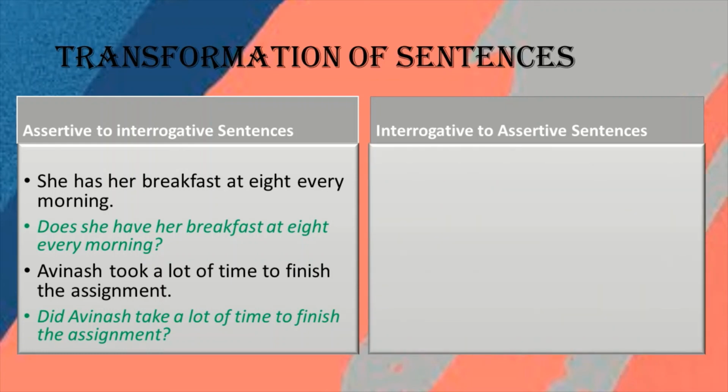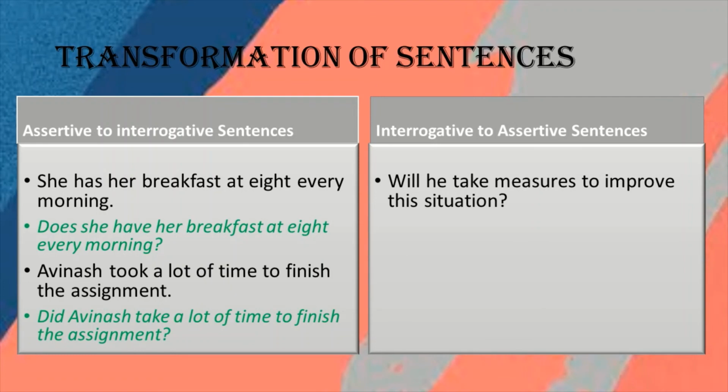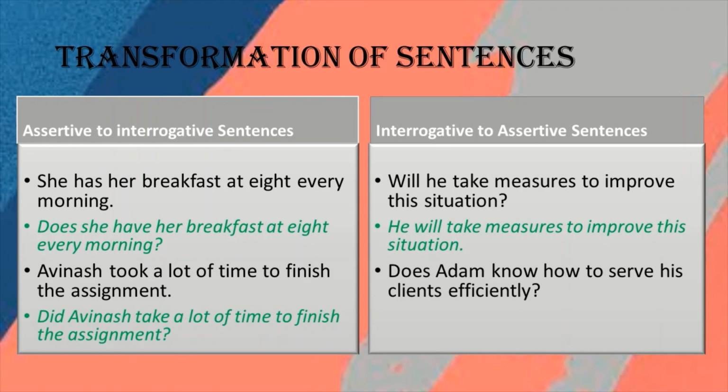Let's see more examples of interrogative sentences, and we have to change these interrogatives into assertive sentences. Here: will he take measures to improve this situation? The answer is: he will take measures to improve this situation. Another example: does Adam know how to serve his clients efficiently? Adam knows how to serve his clients efficiently.